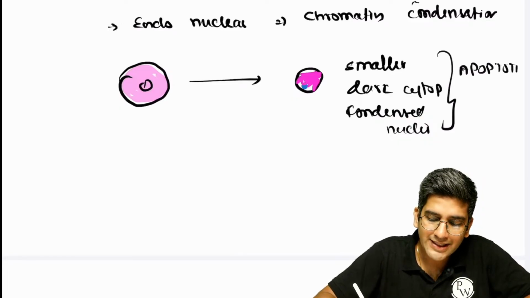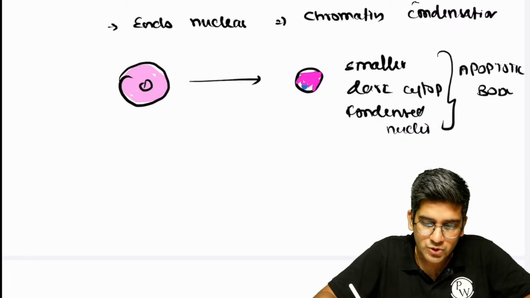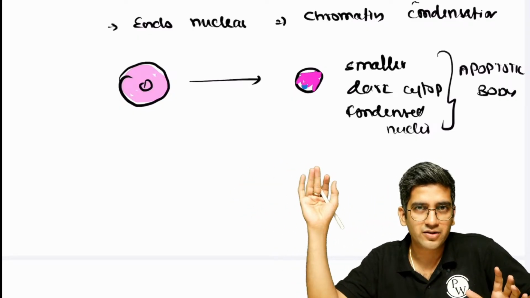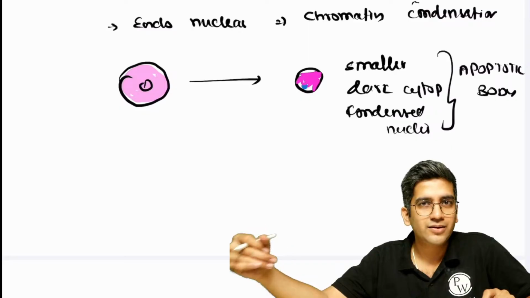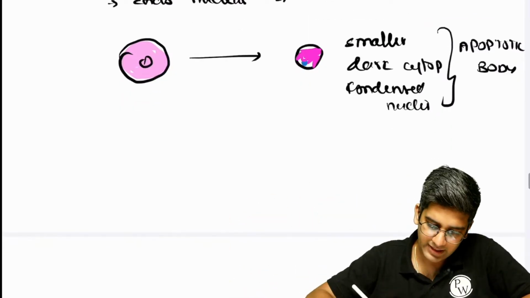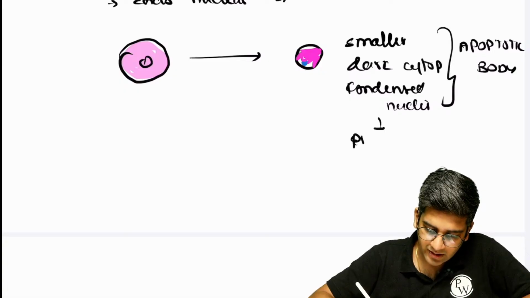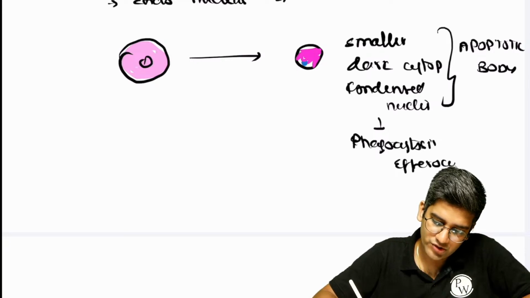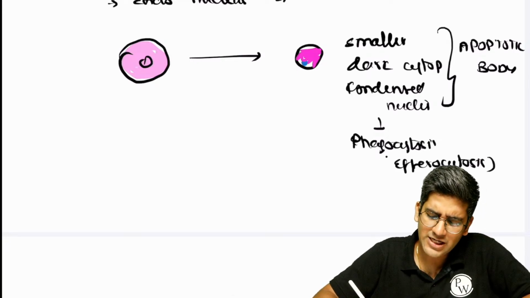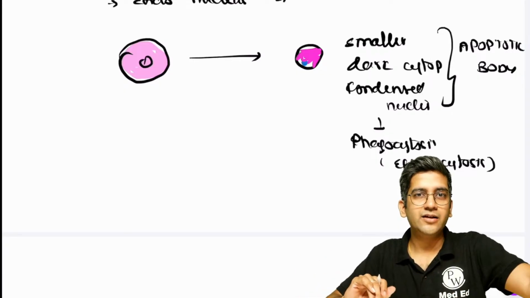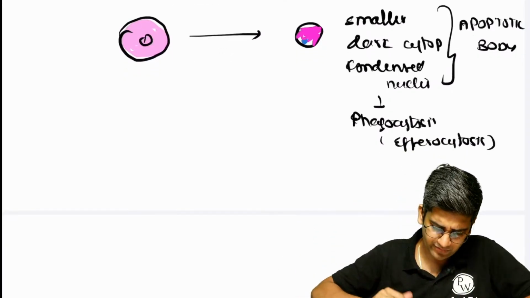If you want, write an example of Councilman body. Councilman body is an apoptotic body in hepatocytes, which you see in hepatitis. Wherever you see an apoptotic body, it will look the same: smaller, condensed, dark cytoplasm and a dark nucleus, right? And these will finally be removed by phagocytosis without any evidence or inflammation. We call it efferocytosis. It's a specialized phagocytosis which is very quick. When we are hungry, we eat without any clue, right? That's what efferocytosis is.